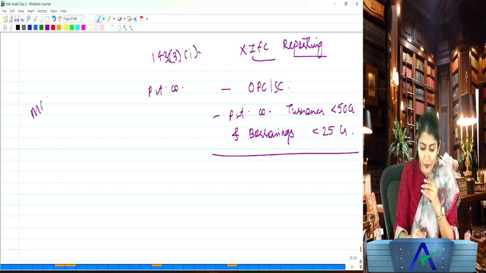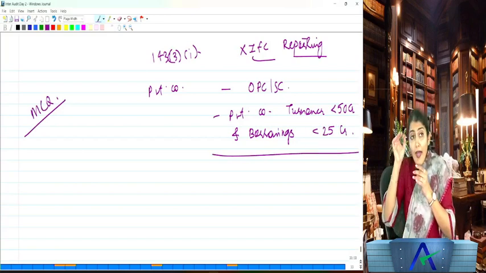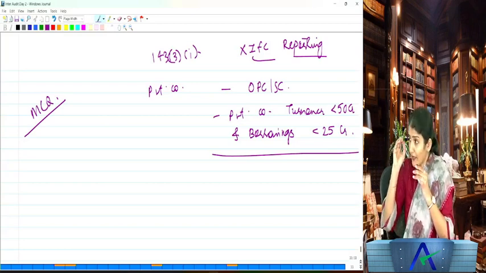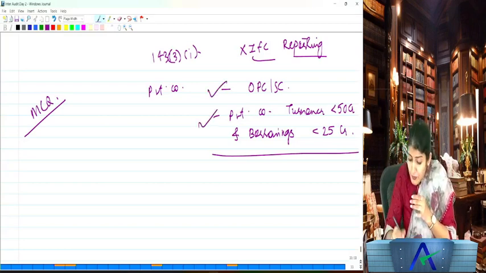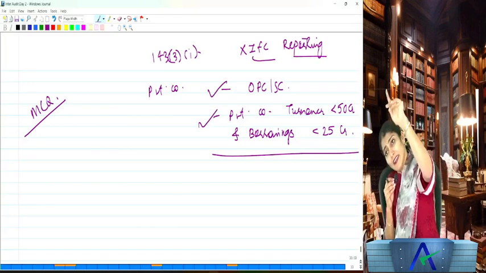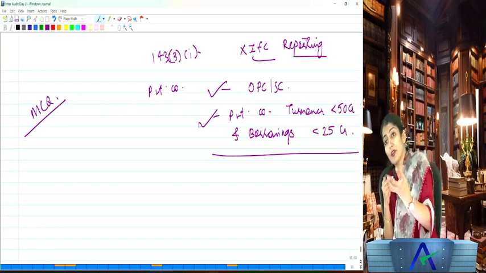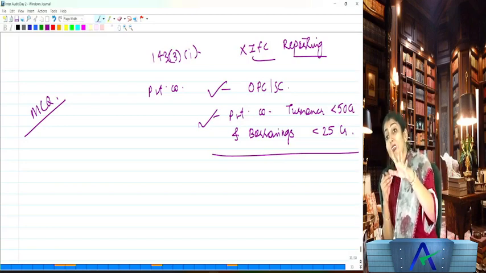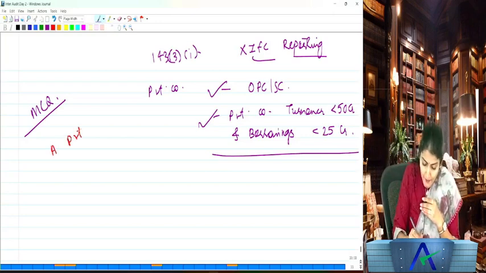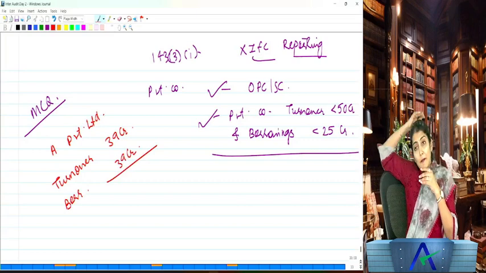Listen to me, this is a favorite one for the MCQ. No IFC reporting is required to be done by the statutory auditor. Do these companies also need to have IFC? Yes, but is the auditor required to report on IFC? No. 143(3)(i) is not applicable. Okay, so let me ask you a question. A private limited company having a turnover of 39 crore and having borrowings of 39 crore. Is IFC reporting applicable or not applicable?